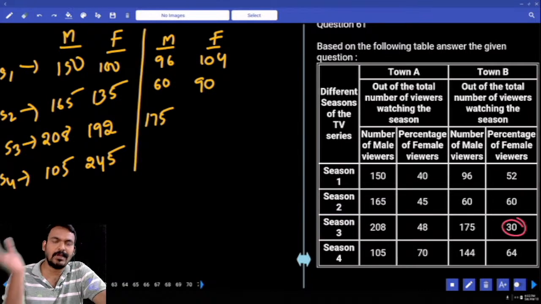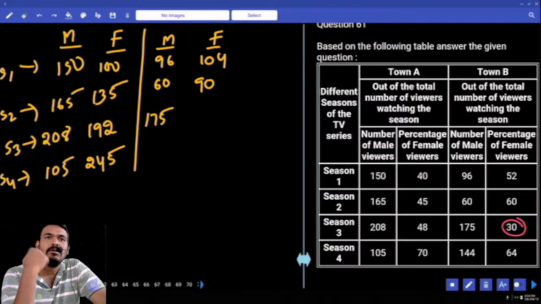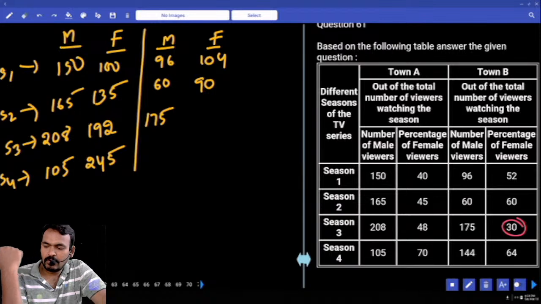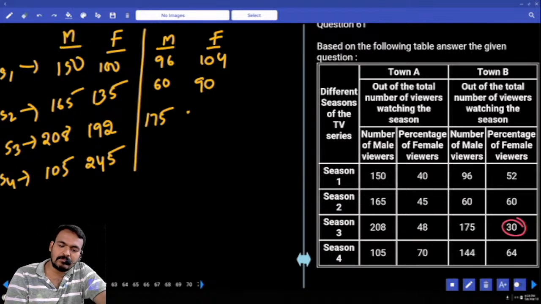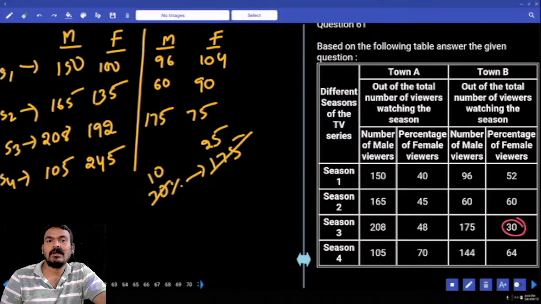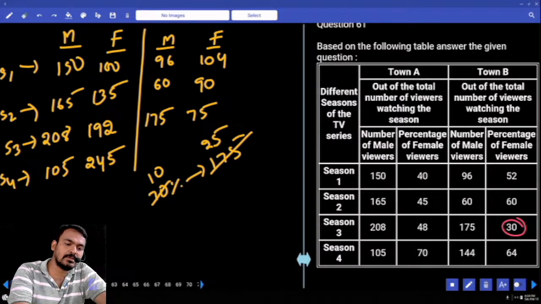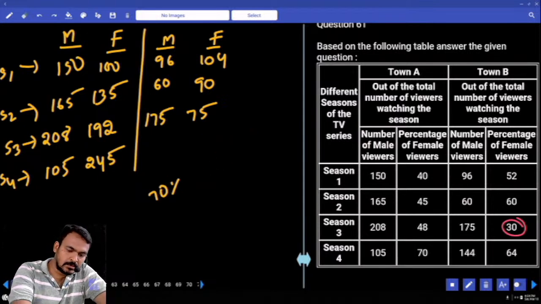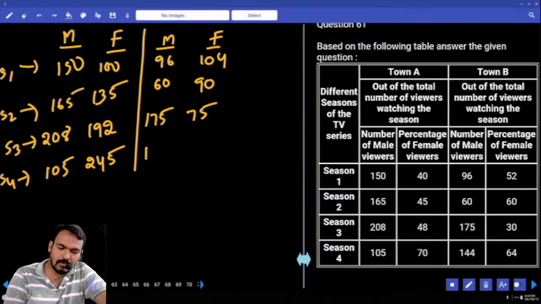30% female means the remaining 70% are male. 70% is 175. Then every 1% is 2.5, so 30% is 75. 70% is 175, 7 times 10, 7 times how many is 175? 25 times. 10% is 25, then 30% is 75. Next, in season 4, what are the male viewers?